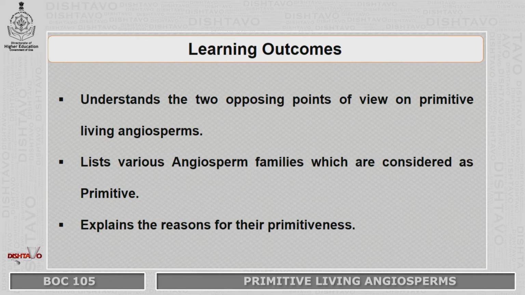At the end of this session, the learning outcomes of this presentation will be: a student will understand the two opposing points of view on primitive living angiosperms. They will be able to list the various angiosperm families which are considered as primitive. At the end, it will also help them to explain the reasons for their primitiveness.